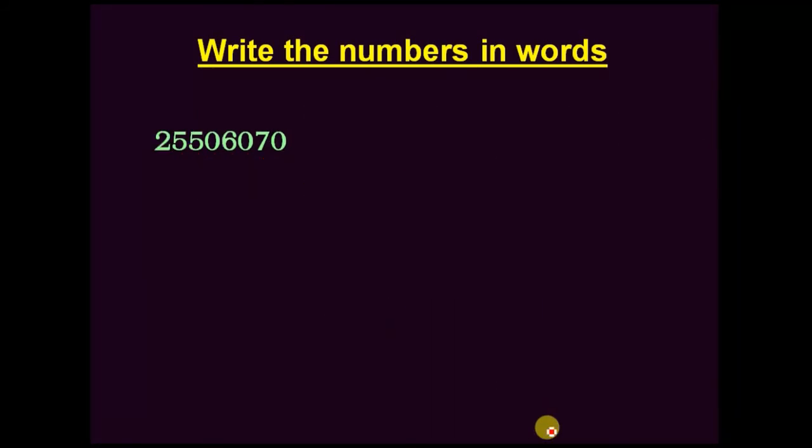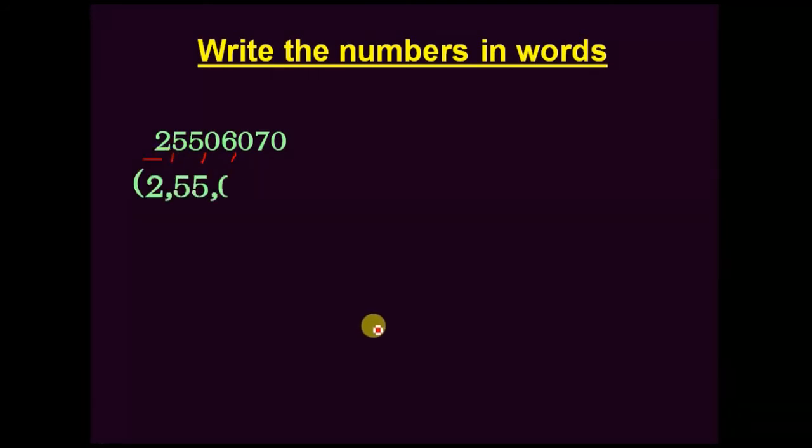See here, again keep commas after 3, after 2, after 2. Ones, tens, hundreds, thousands, 10,000s, lakhs, 10 lakhs. We have in this number crores also. So write this with commas.